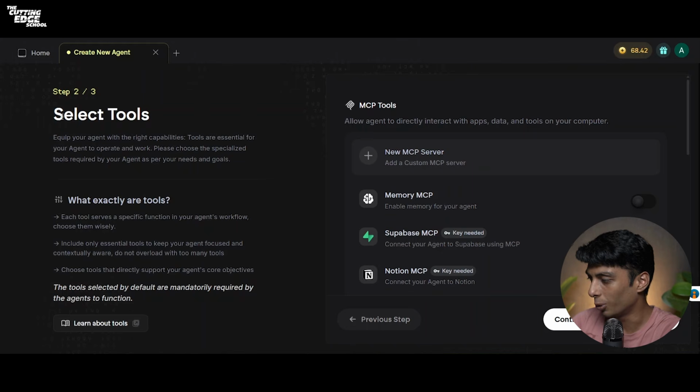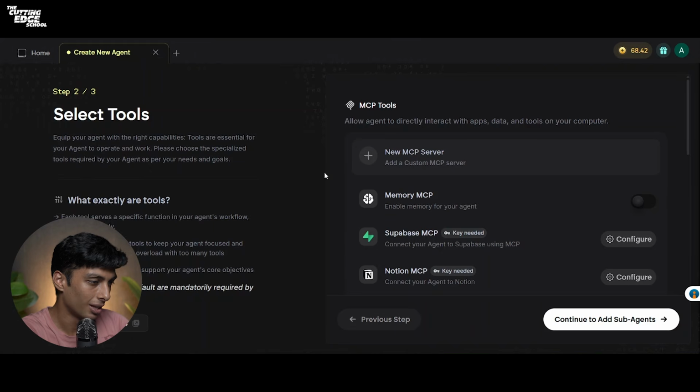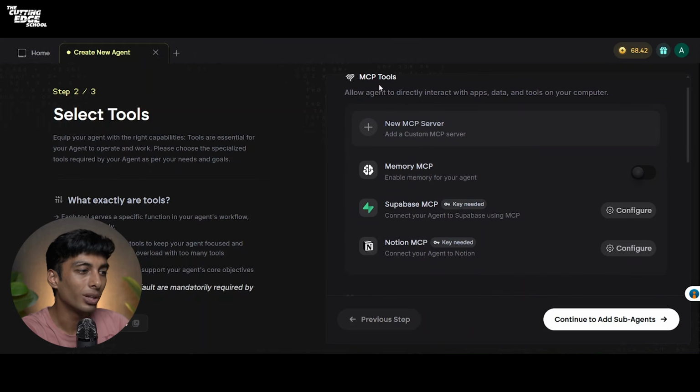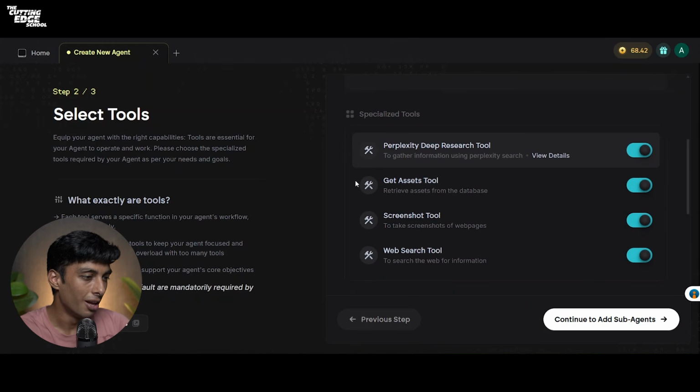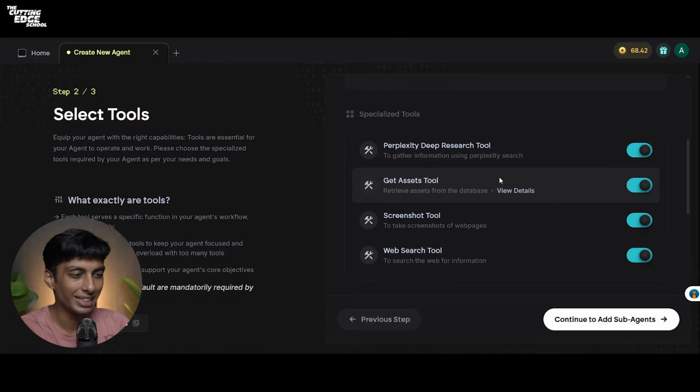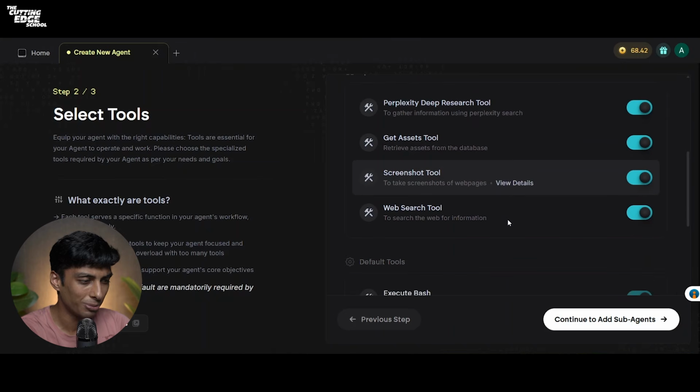Now we are at step 2, which is select tools. It says equip your agent with the right capabilities. Tools are essential for your agent to operate and work, which is the base definition of selecting tools. On the right side, you can select MCP tools, or you can also select other tools that Emergent has already configured for you, which are Perplexity Deep Research, Get Assets tool, Screenshot tool, Web Search tool.